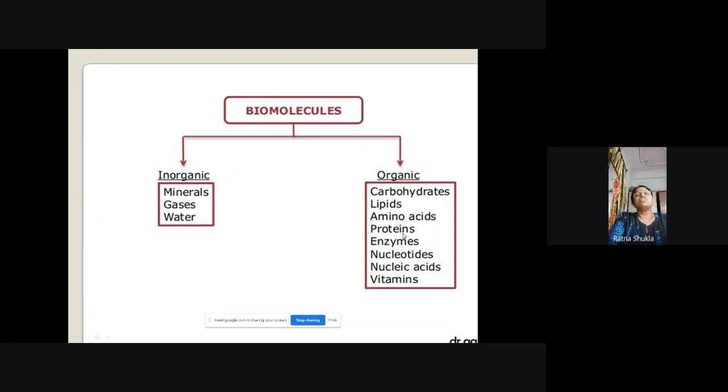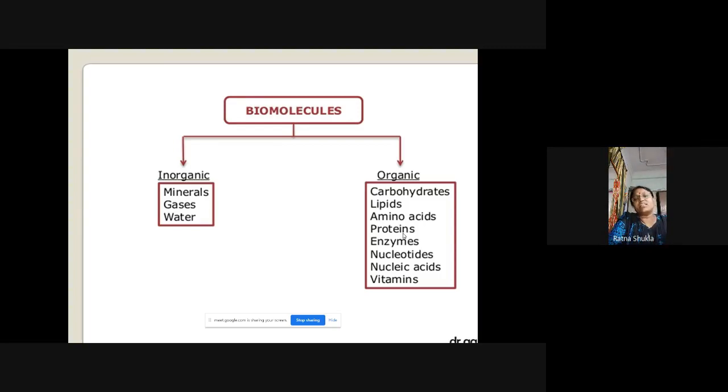we have the differentiation of the biomolecule. That was the basic of the biomolecule, which was very important. And how the biomolecule is differentiated, we can classify into two categories, organic biomolecules and inorganic biomolecules. Now these inorganic biomolecules include the minerals, gases, water, the H2O molecule. Various gases are present in the atmosphere such as carbon dioxide, oxygen, nitrogen, and the oxides of nitrogen, oxides of carbon, oxides of sulfur. Okay, all these gases are present in the atmosphere, and some gases are harmful and some gases are useful to us.